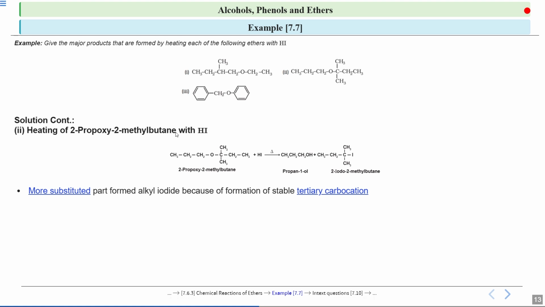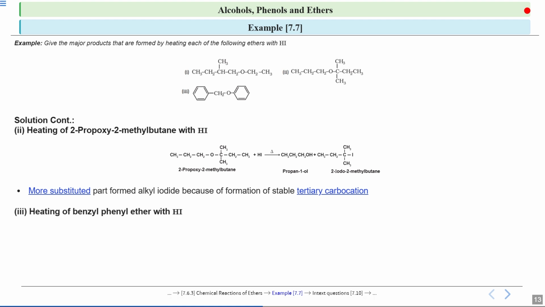And the other part, that is this propanol, will become the alcohol part. So this will be propan-1-ol, because 1, 2, 3, there are 3 carbon atoms. So the root word is propane, and if we are taking an alcohol, then this will be OL. So this will form propanol and you will get 2-iodo-2-methylbutane. And which pathway is it following? Obviously the SN1 pathway, because there is formation of a stable carbocation.